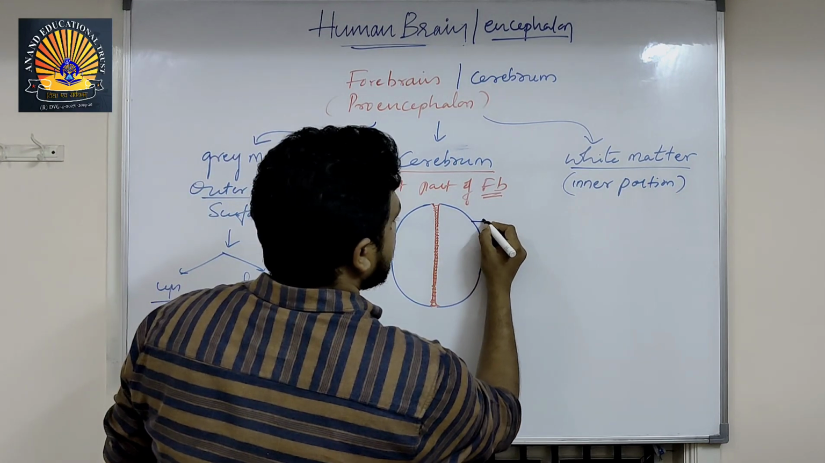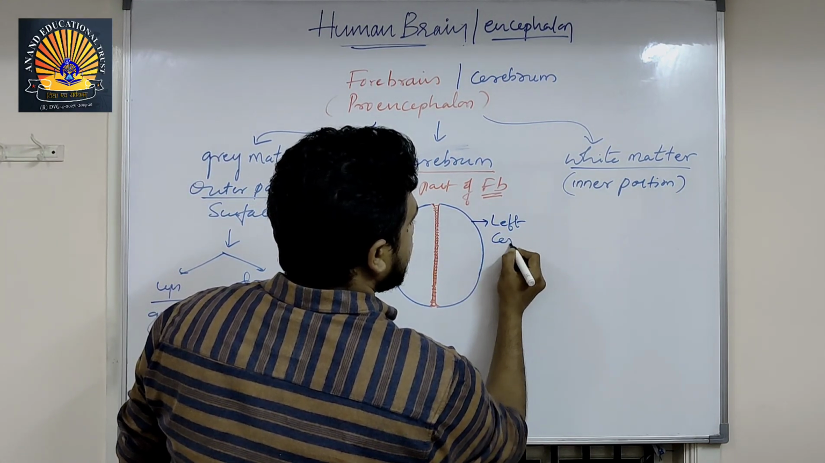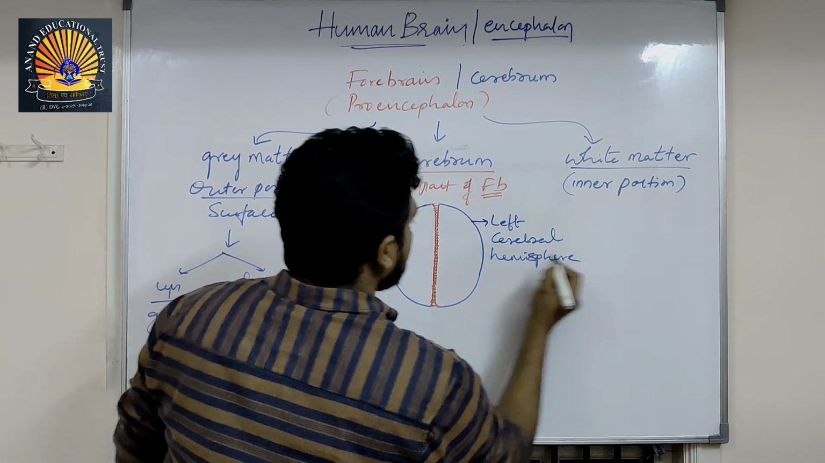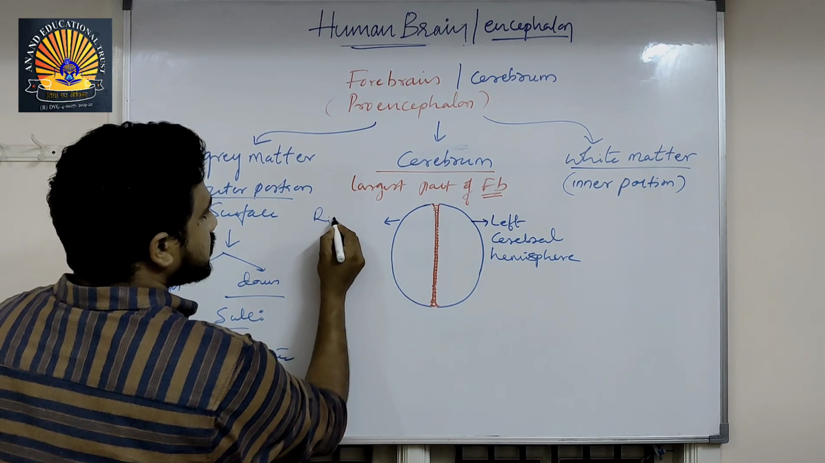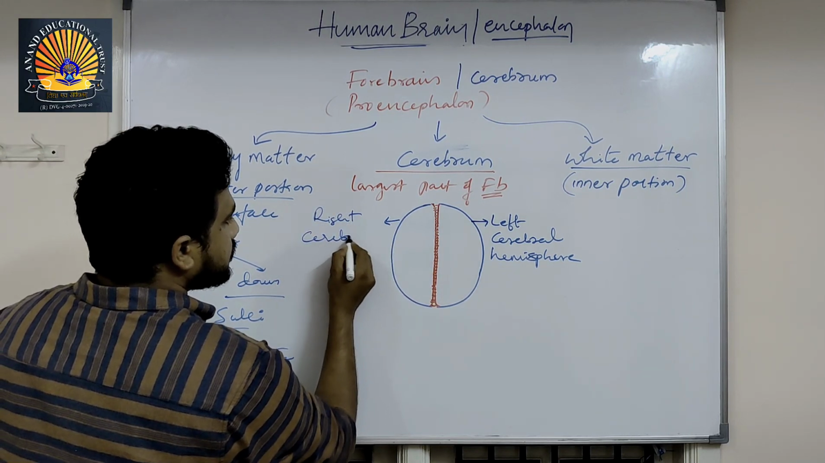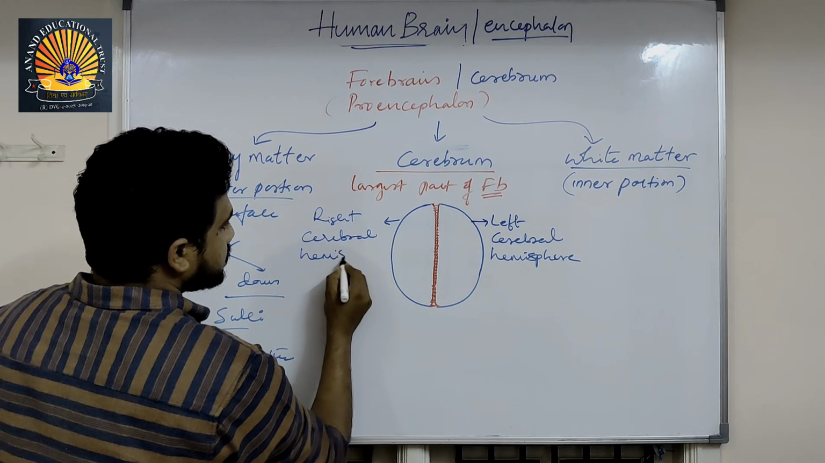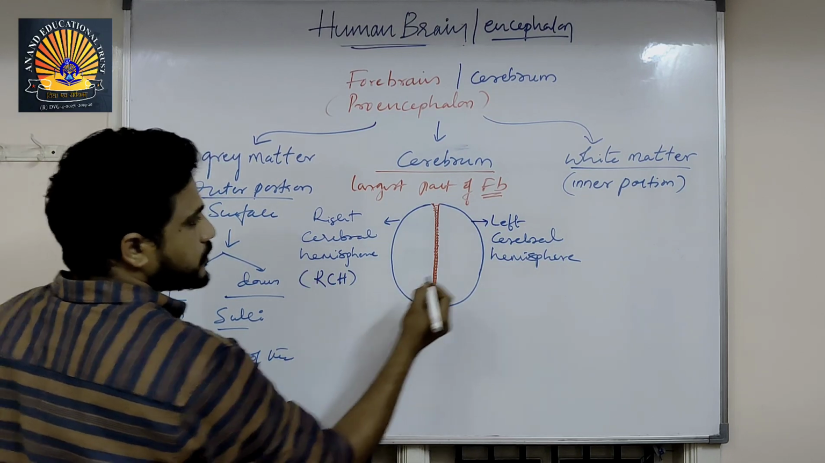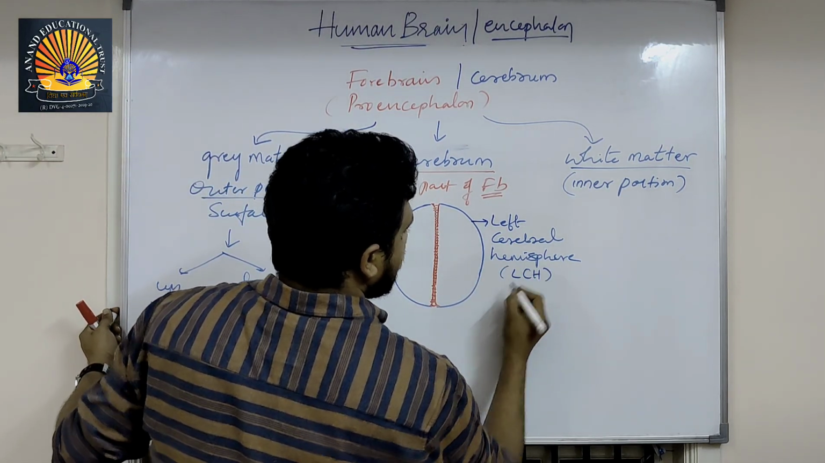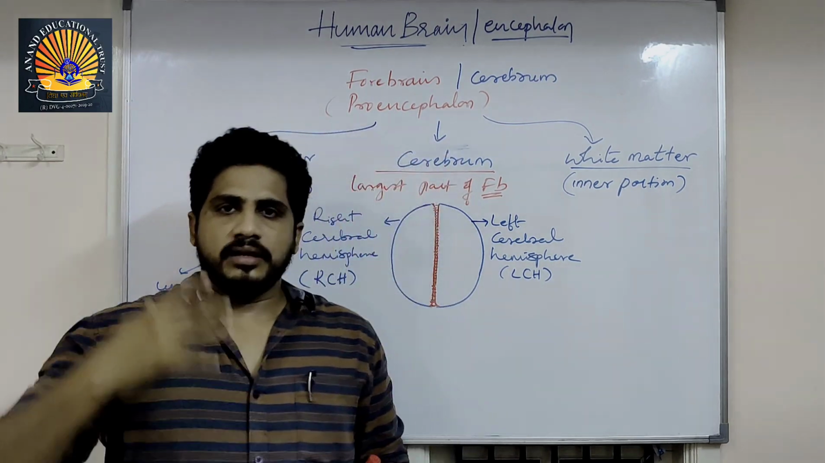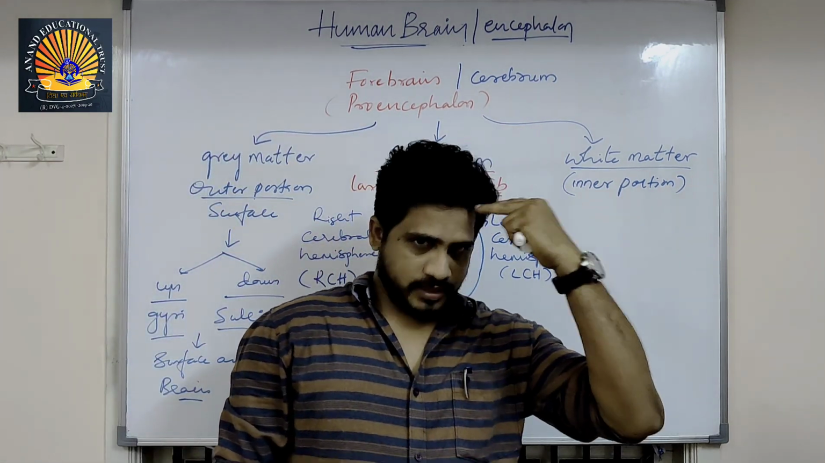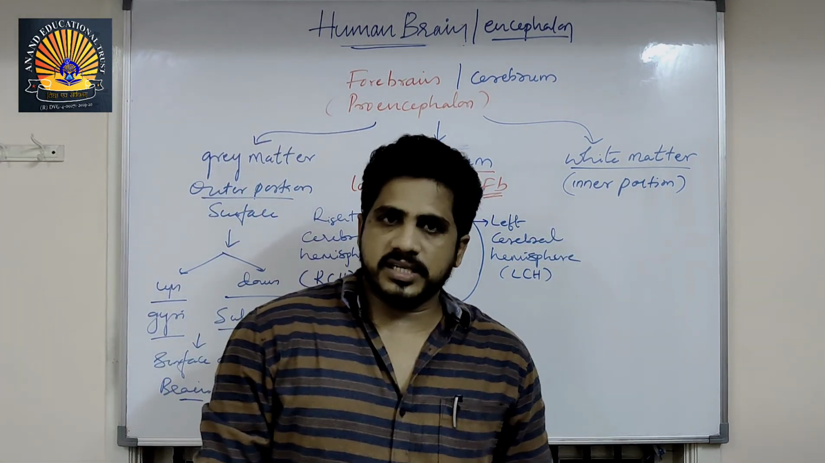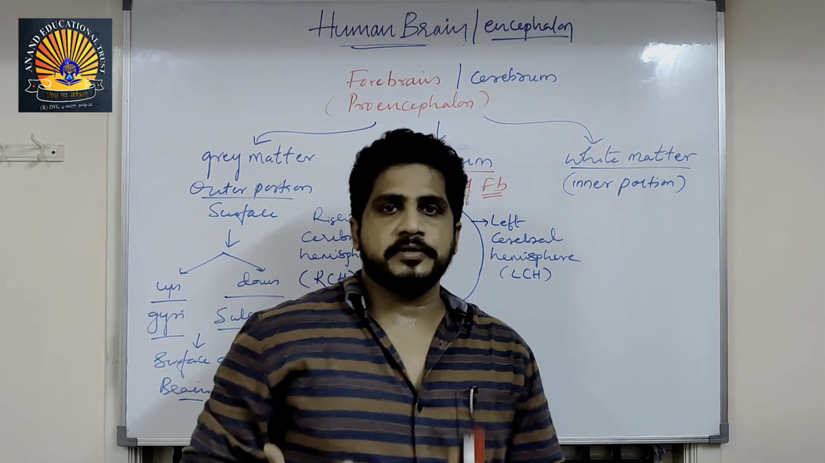So this is the left cerebral hemisphere, and this is the right cerebral hemisphere. The short forms are RCH and LCH. All the actions of our right side body parts are controlled by the left cerebral hemisphere. Vice versa, all our left side body parts' work is under the control of the right cerebral hemisphere, opposite in actions.